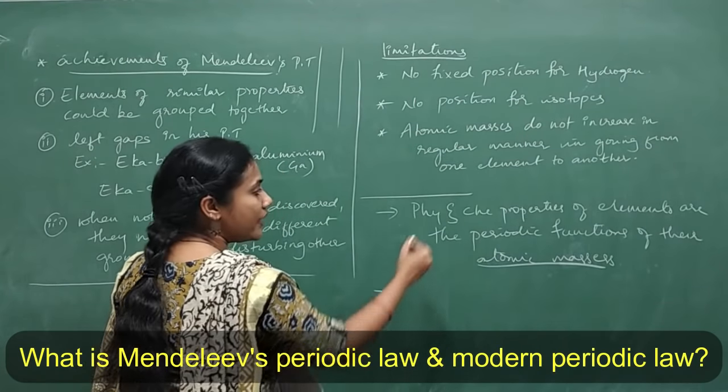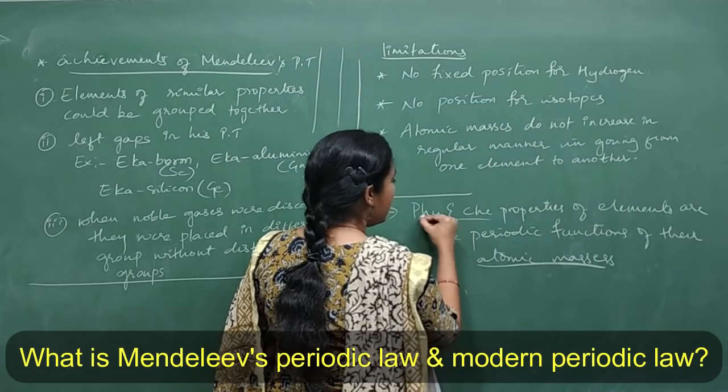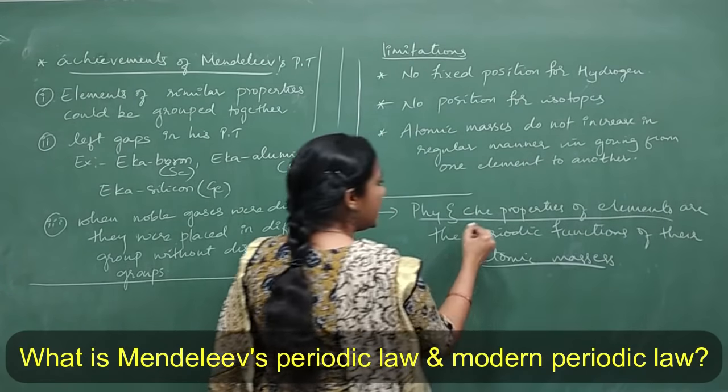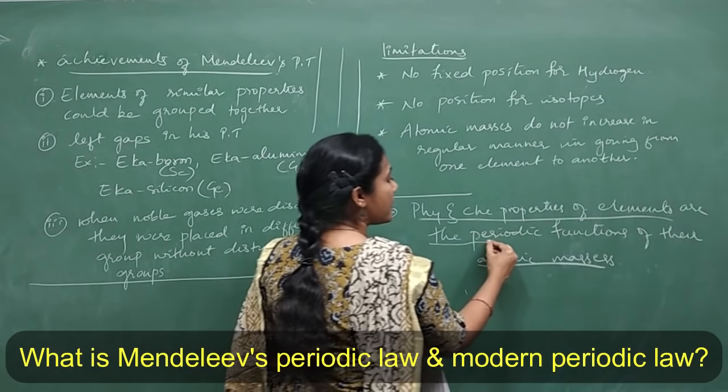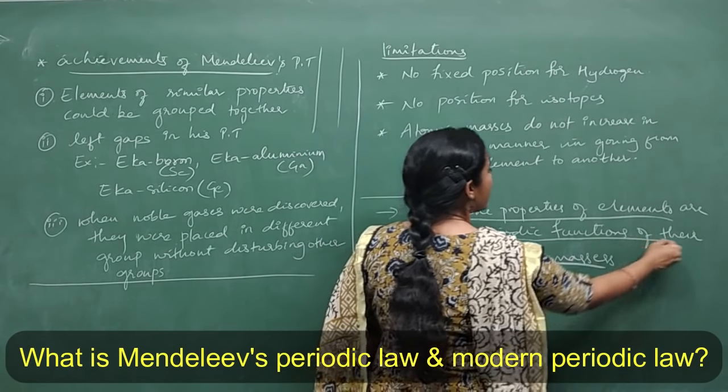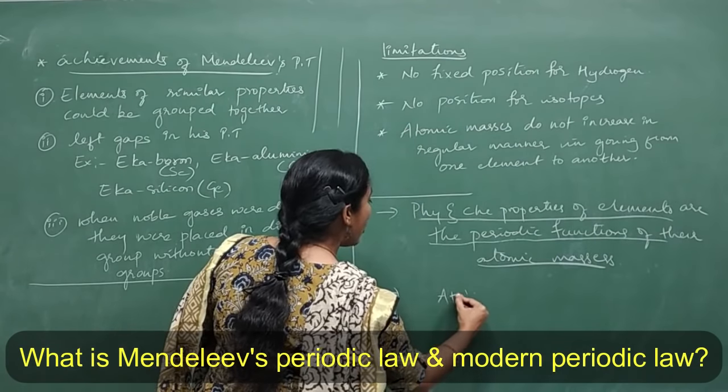And modern periodic law is the same sentence. Physical and chemical properties of elements are the periodic functions of their atomic number.